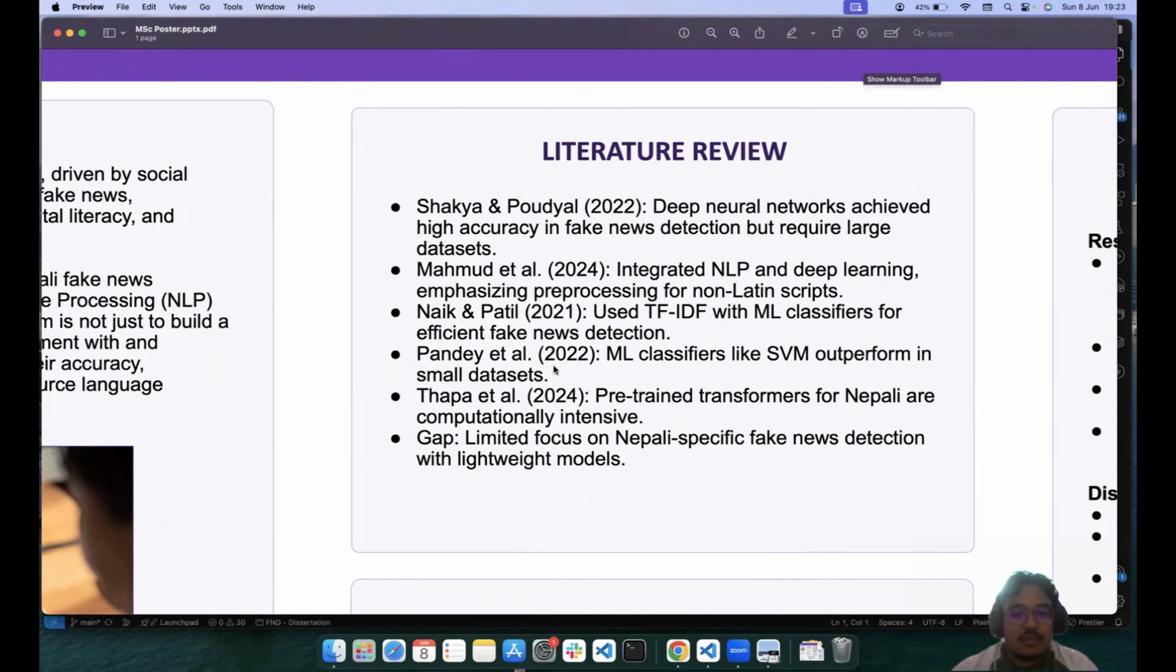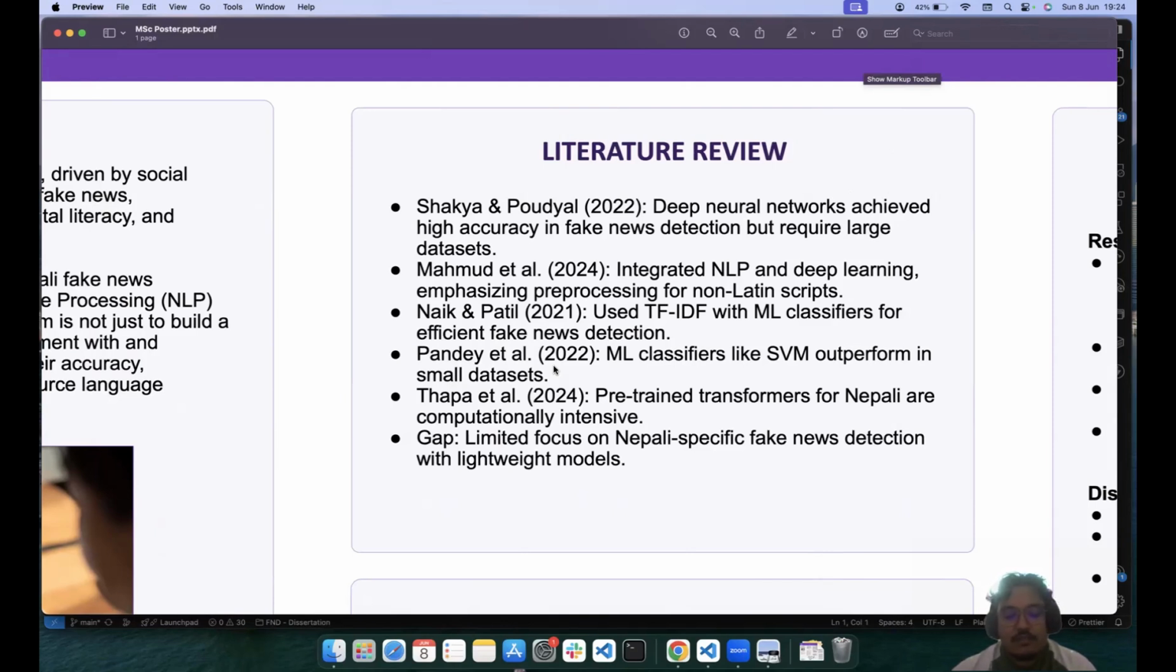Around 2024, Muhammad, someone outside of Nepal, integrated NLP and deep learning and emphasized preprocessing for non-Latin scripts. In 2021, Naik and Patil used TF-IDF, the same feature extraction process, with machine learning classifiers for efficient fake news detection. Pandey in 2022 used ML classifiers with SVM to outperform on smaller data sets. And finally, Thapa in 2024 used pre-trained transformers for the Nepali language as well.